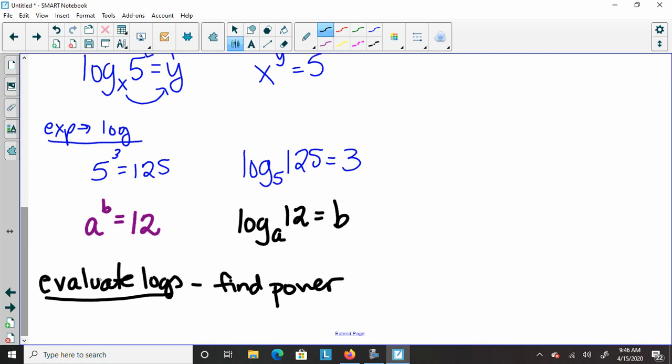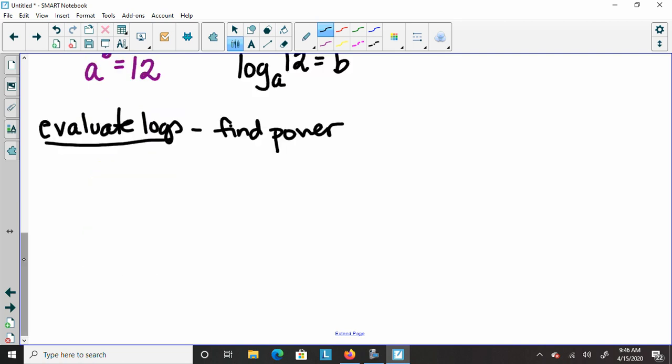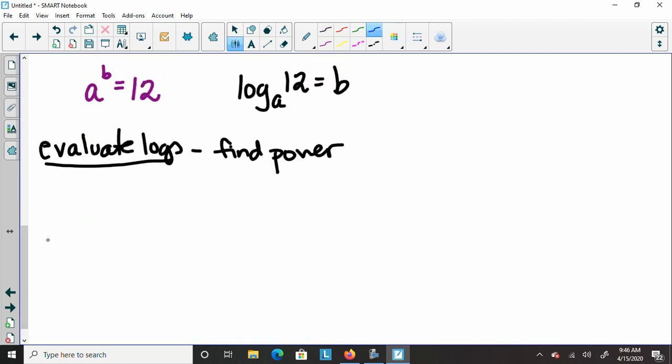Okay, so we'll look at a couple and I'll show you what I mean by that when we're finding our power. So if I wanted to find, for instance, log base 4 of 16.